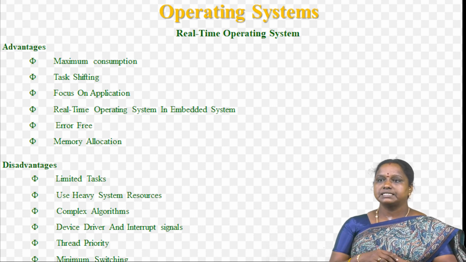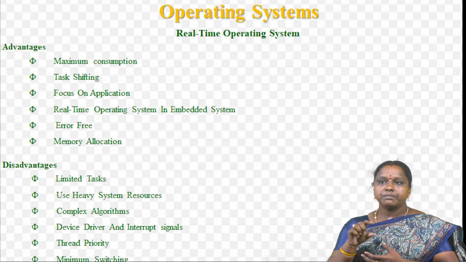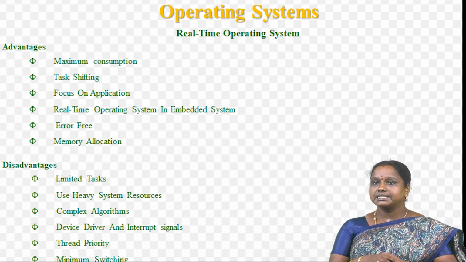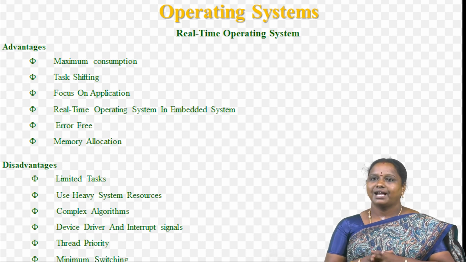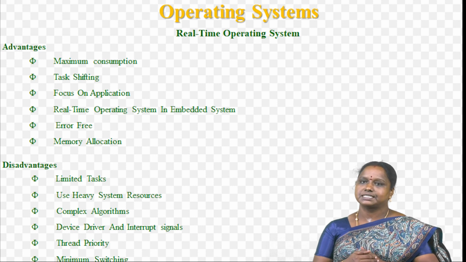Real-time OS in embedded systems: the size of the program is small. It can also be embedded in systems like transport and others. Another one is error-free. These types of systems are error-free. And then memory allocation. Memory allocation is best managed in these types of systems.